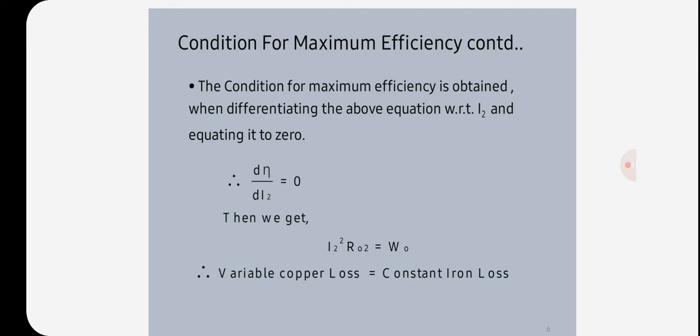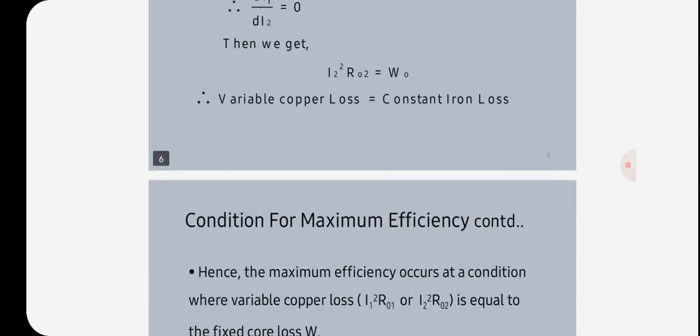So here, I2² R02 is equal to W0. Variable copper losses is equal to constant losses.